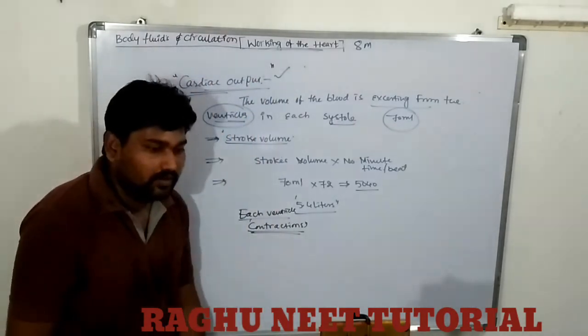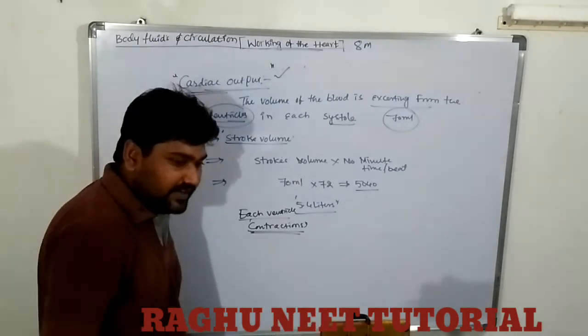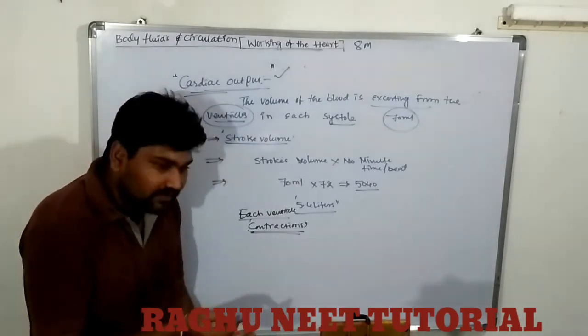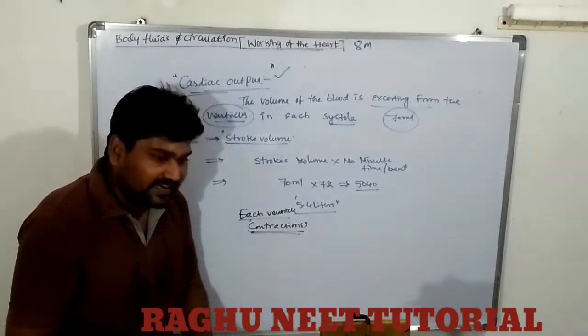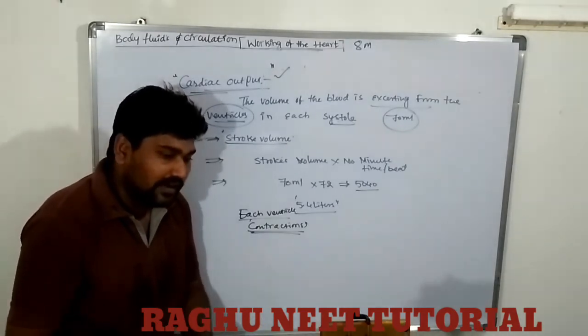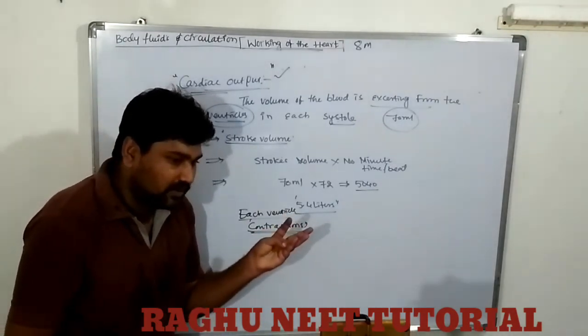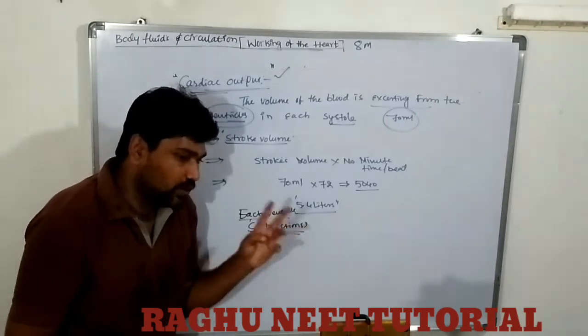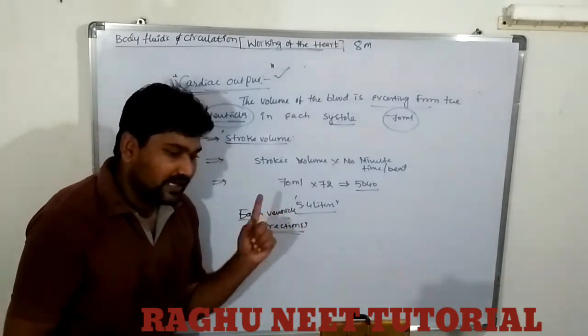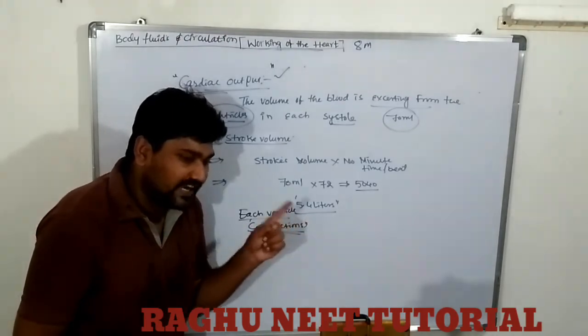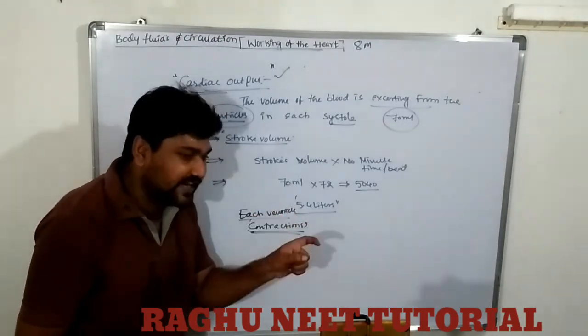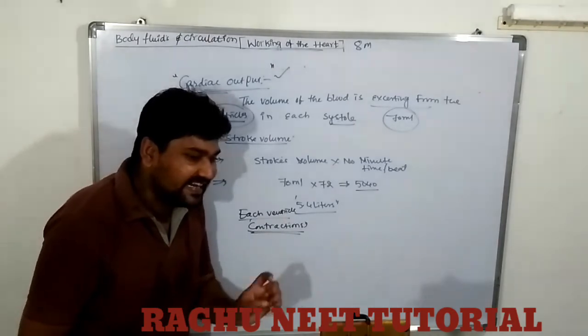Today we discussed first the working of the heart, and next the pacemaker, nothing but the nodal tissues. There are two nodal tissues, the AVN node and the SAN node. What is the SAN node? Sino-auricular node, located below the right atrium region.